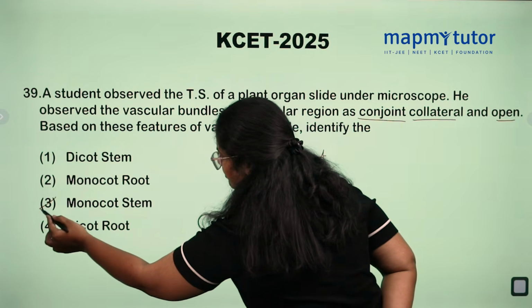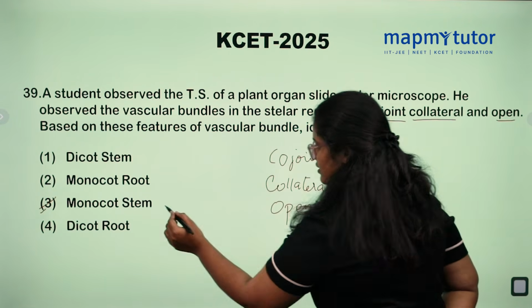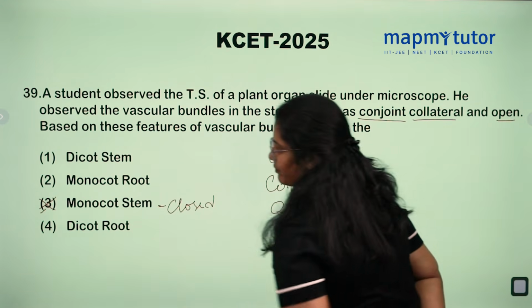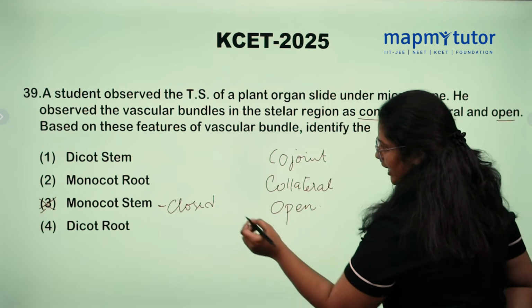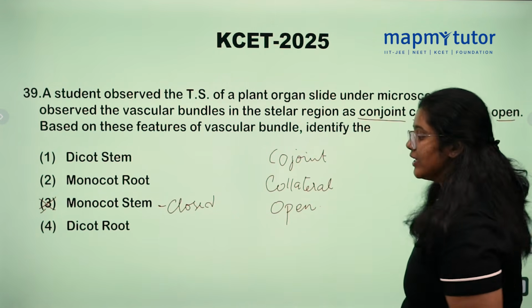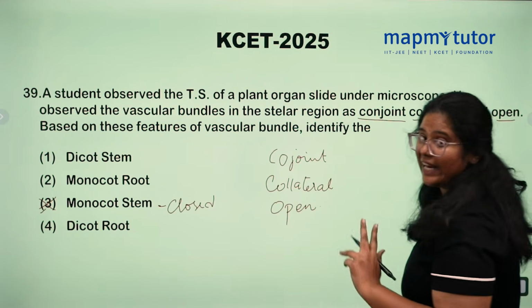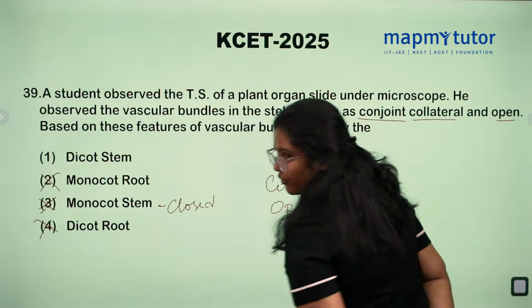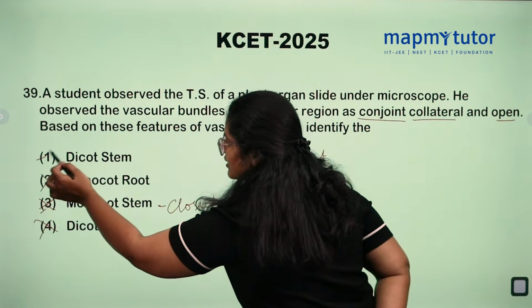In monocot stem, the vascular bundle is closed. So, it's not monocot stem. Whereas in both dicot and monocot root, the vascular bundles are radial in arrangement. So, it is not monocot root and dicot root. The correct option is dicot stem.